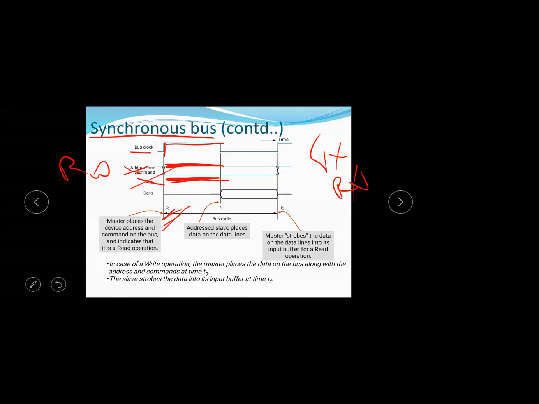Once the device is identified, whether keyboard, printer or monitor, then it places the data on the data line at time t1.